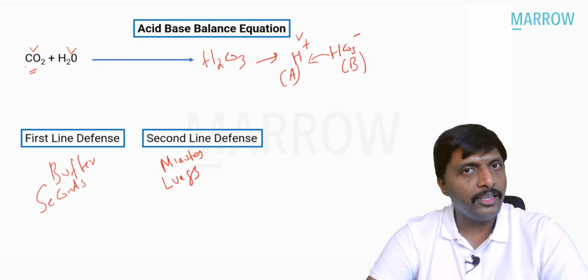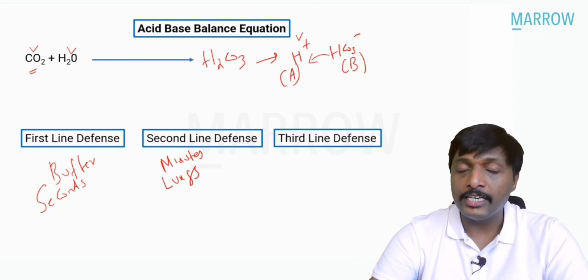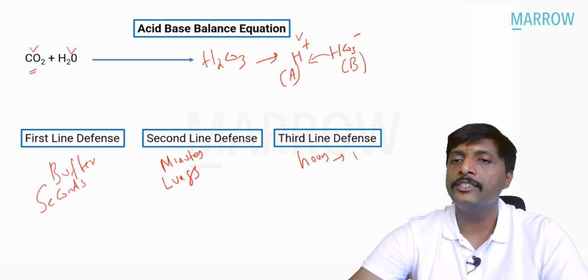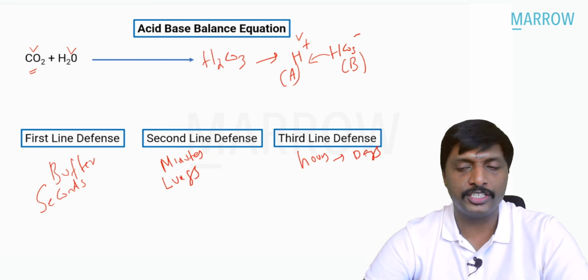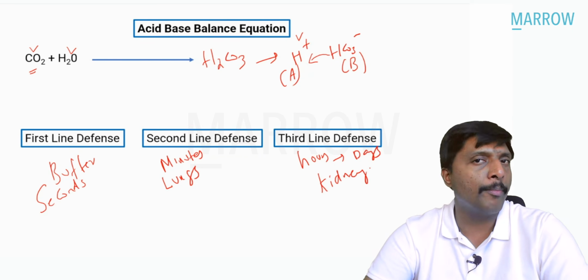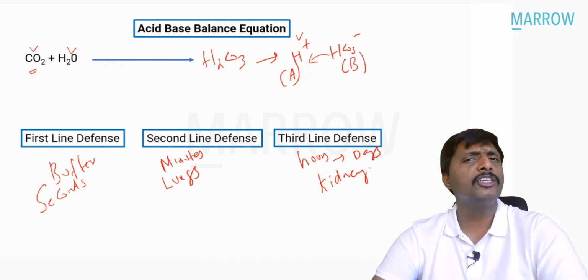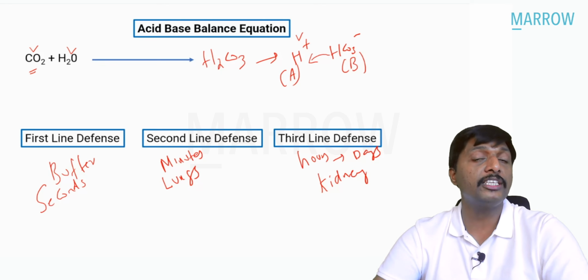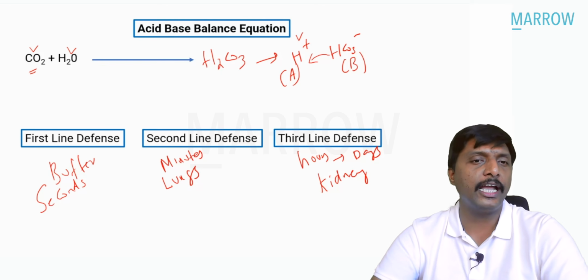And finally, later, the very effective compensation, which takes hours to days to manifest. Which one is that? Kidney compensation. It happens late because you need certain enzymes. To synthesize that enzyme, genetic machineries have to be activated. It takes time.